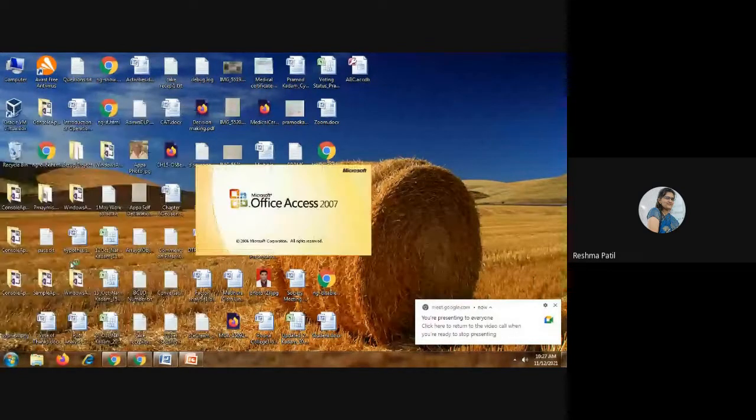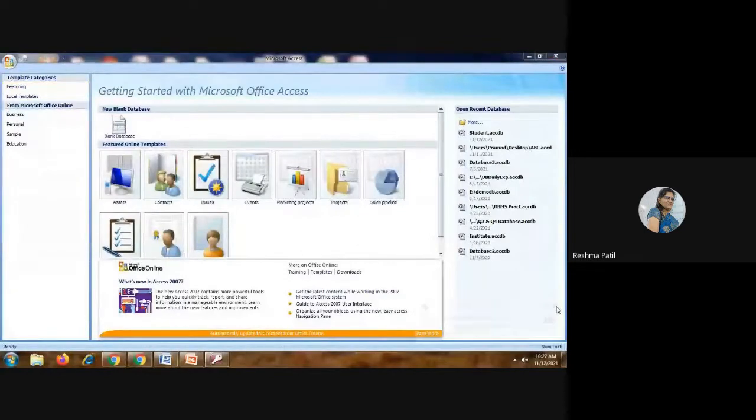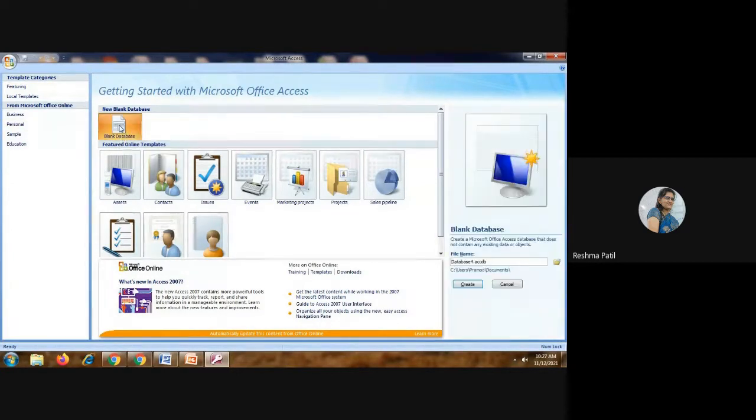Open this. Then where to go? I have to create a new database, so you will go here, blank database. It is blank, so we have to save this database. First, we have to save this database into our drive or secondary storage device. So here you will give a related name. Whatever type of data it is going to contain, we select that type of name. For example, this particular database will contain college related data, so I will give the name college. After that, create.